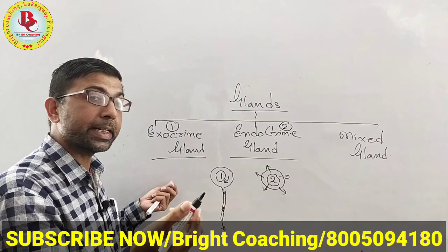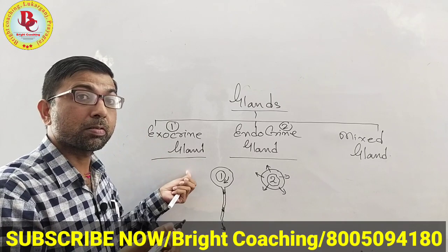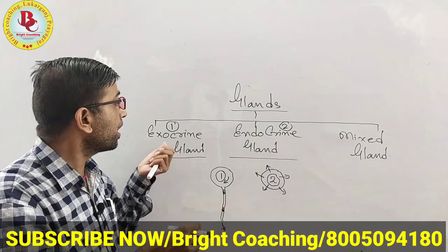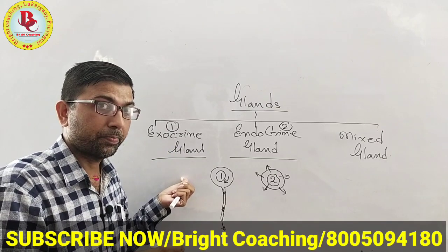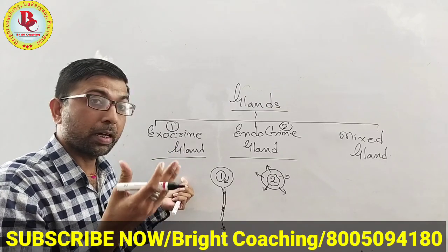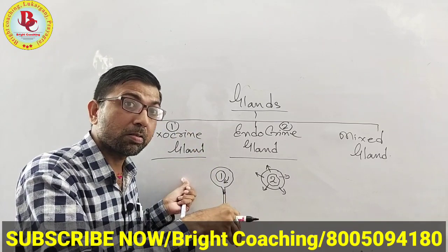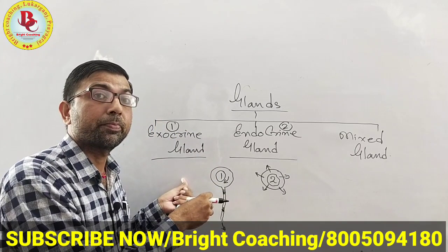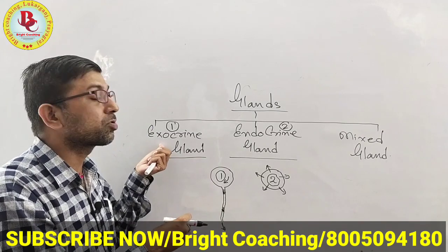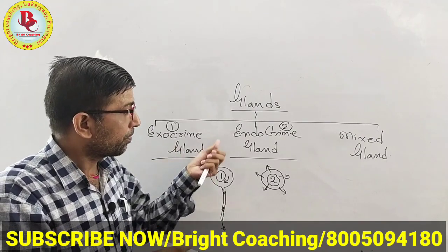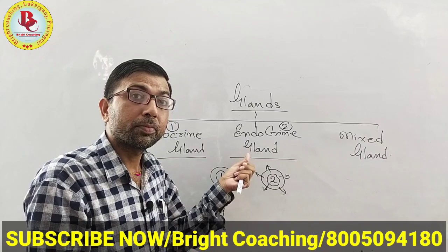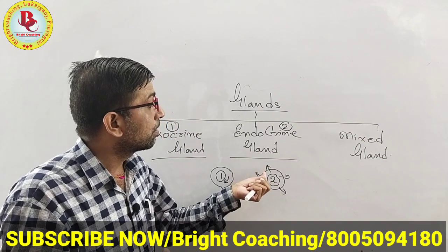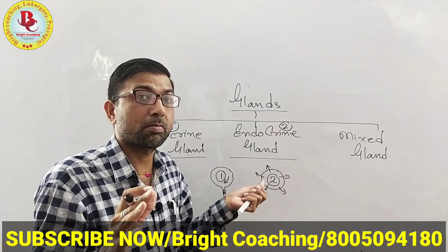So you can define it this way: the glands which have vessels are known as exocrine glands. While the endocrine glands are the glands which have no vessels.